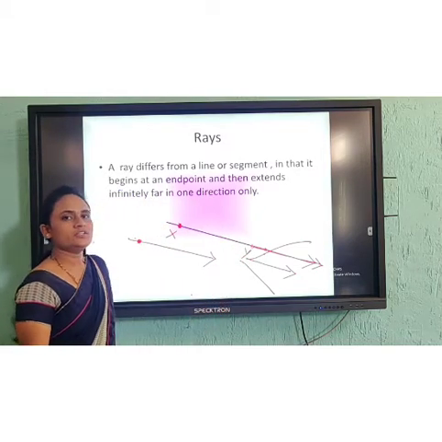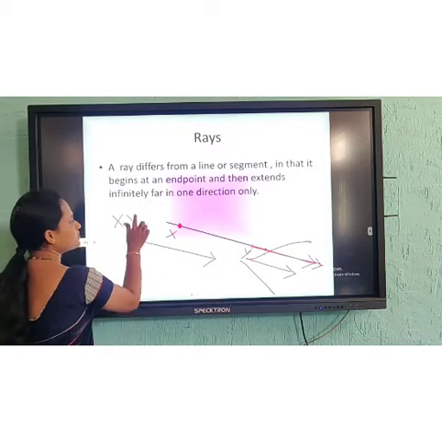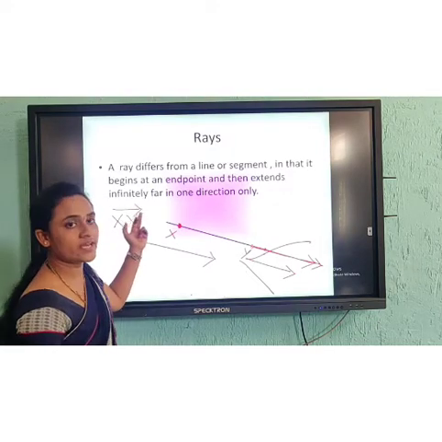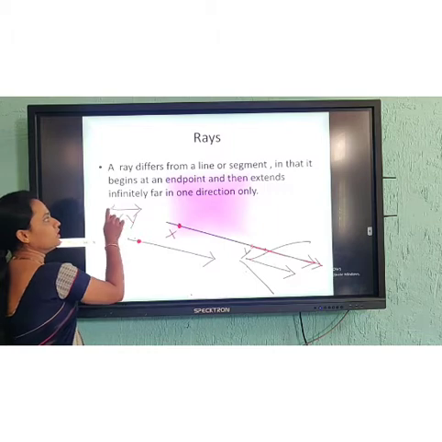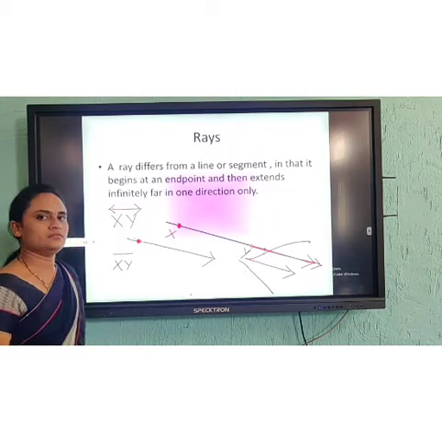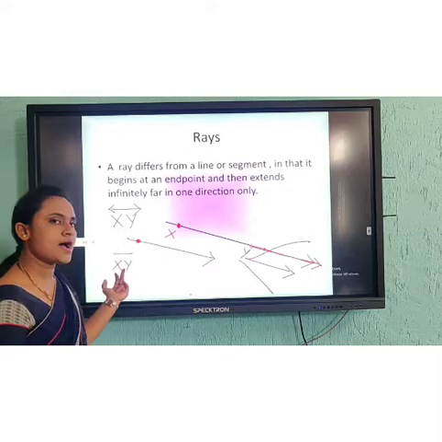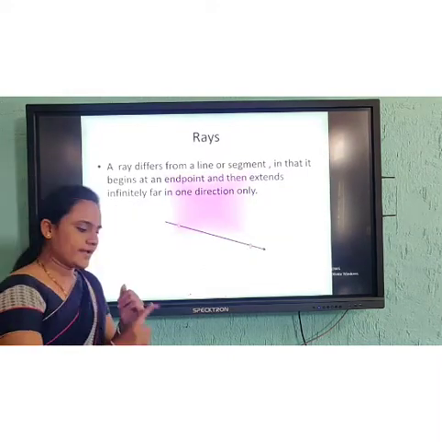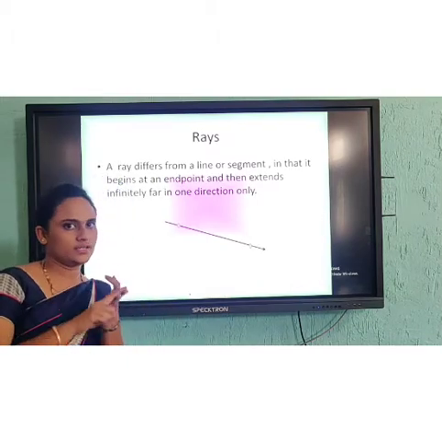How are we going to denote this as a ray? We will denote it as XY with an arrow on one side only. When it is a line, it will have arrows on both sides. When it is a segment, it will be only the line, a bar. Clear? Now you know line, segments, rays.